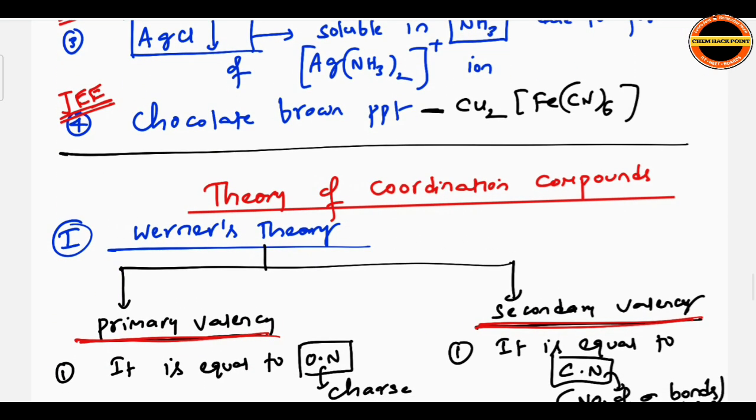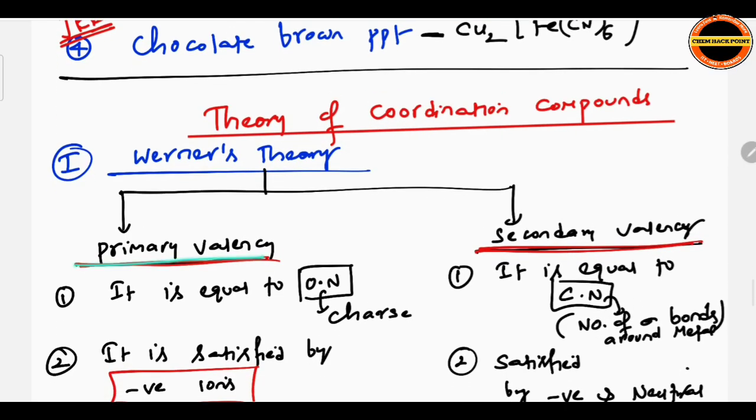Continue. Theory of coordination compounds. First, the basic theory, Werner's theory. Primary valency and secondary valency were introduced by Werner, which we call Werner's theory. So what is primary valency? It is equal to the oxidation number, or you can say charge. Secondary valency is equal to the coordination number, meaning the number of sigma bonds around the metal.